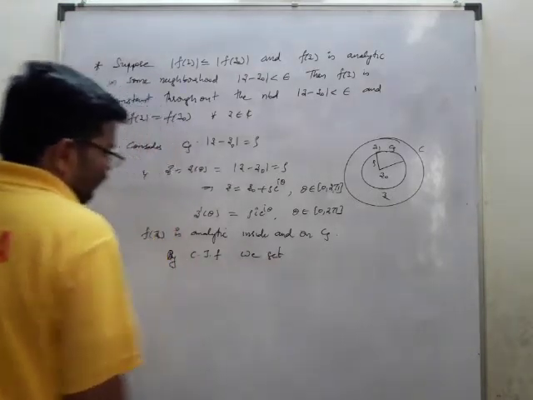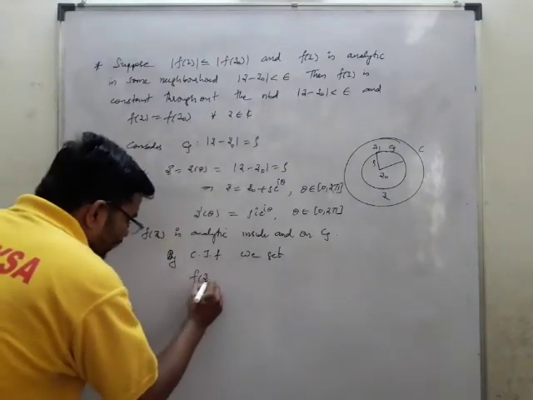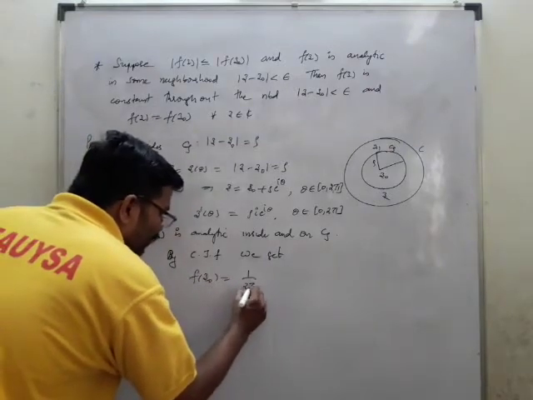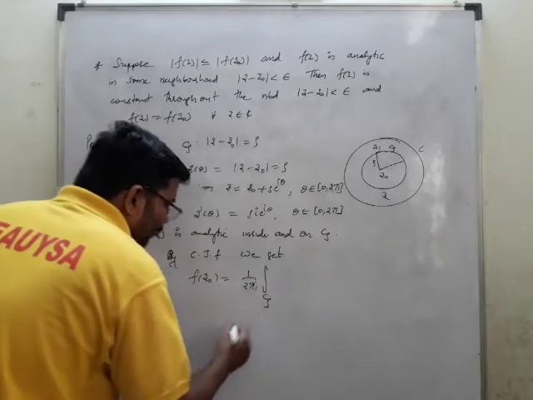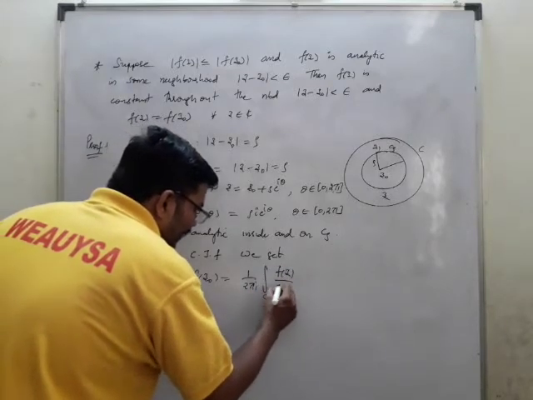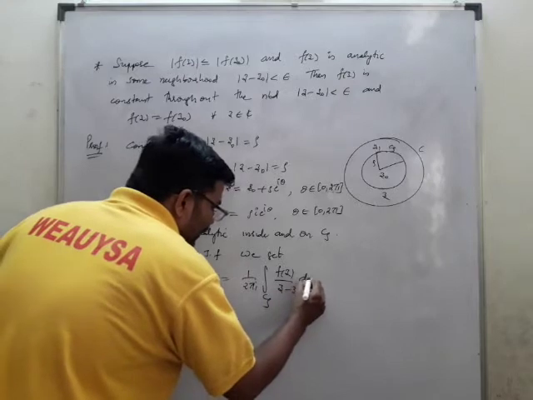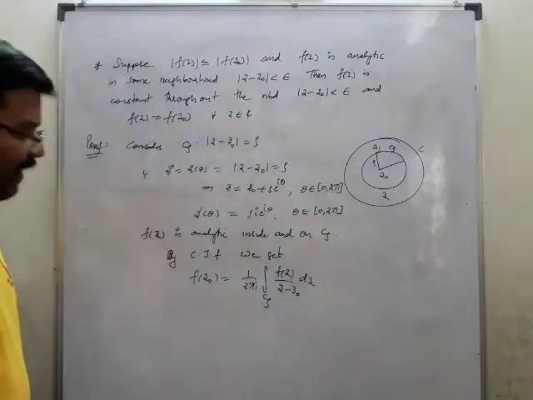F of z naught is equal to 1 by 2 pi I integral over C of f of z by z minus z naught dz. This is according to Cauchy's integral formula.